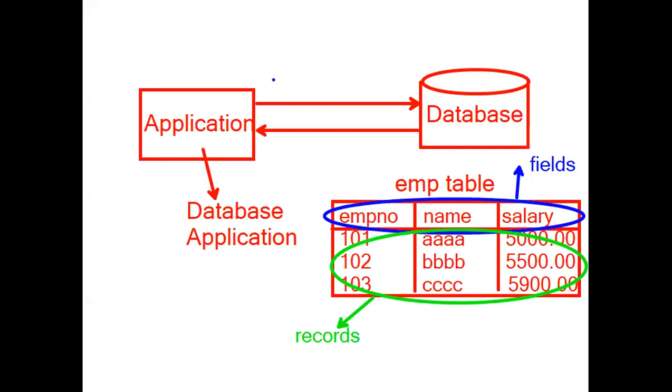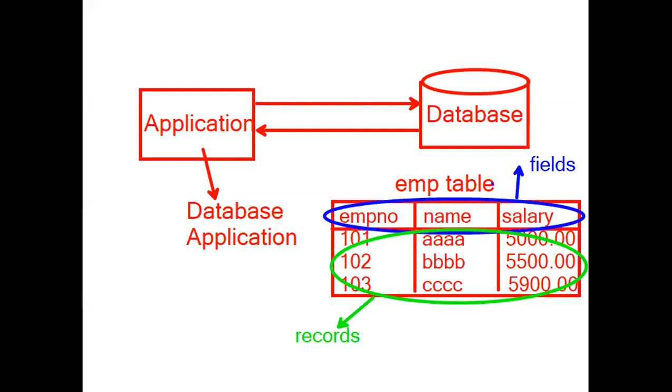What is a database? A database is a software and it is an organized collection of data, in the form of tables. What does a table contain? Fields and records. Employee number, name, salary are fields. 101, 102 and so on are records.